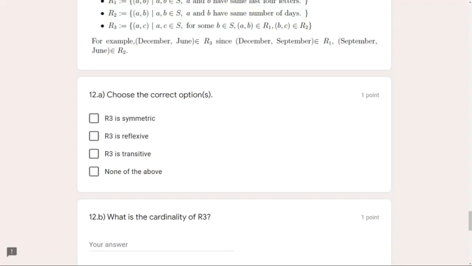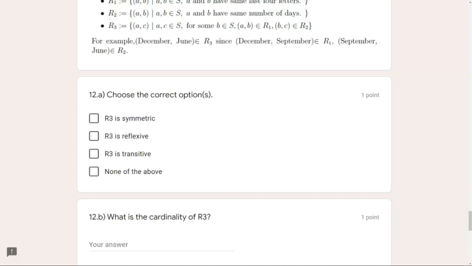But when we think about this practically, can this actually happen? Even if we don't go through all the month names, just think, can this happen? Like we have A comma C and C comma E also in the same relation. No, it does not need to be true.